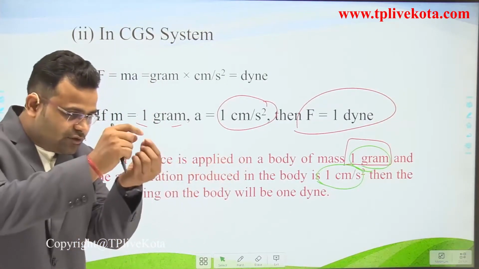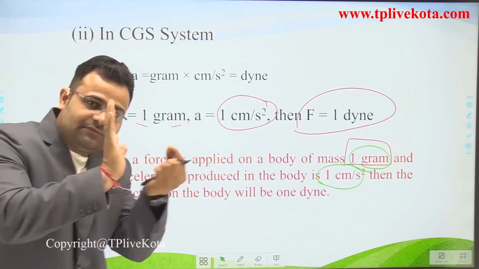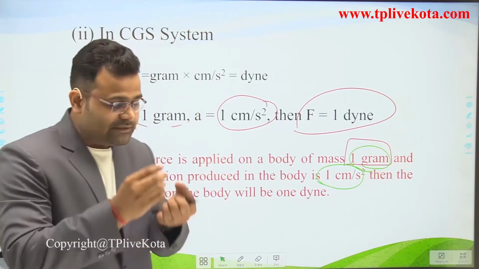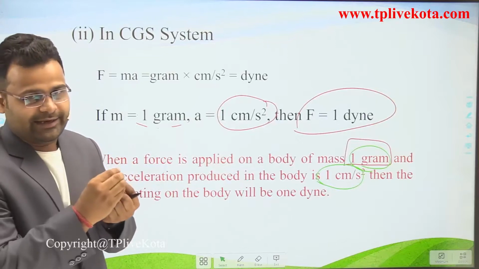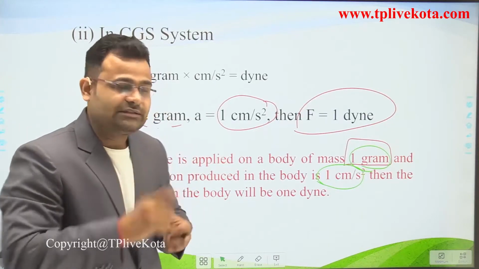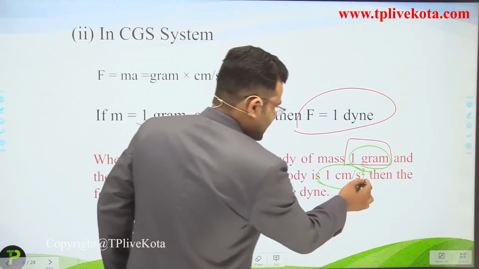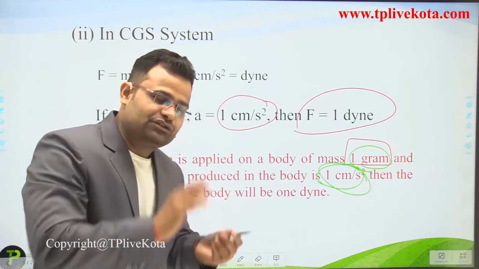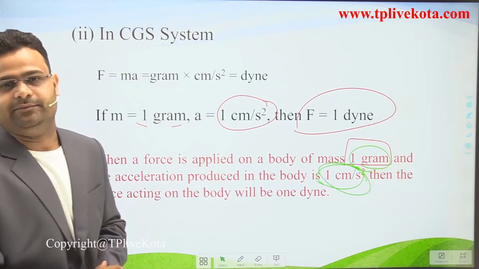Let's suppose there is a 1 gram mass and we apply some force. If this body gets acceleration of 1 centimeter per second square, we can say the applied force is equivalent to 1 Dyne.